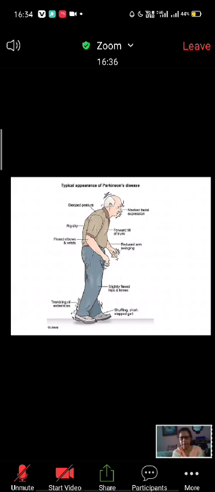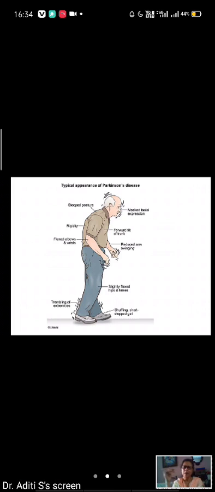Trembling of extremities, and see the rotating of the fingers. You may have seen very old people.